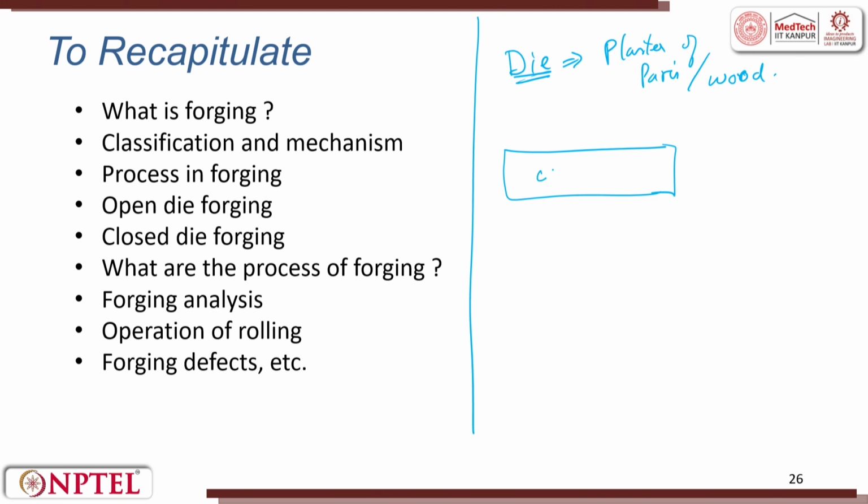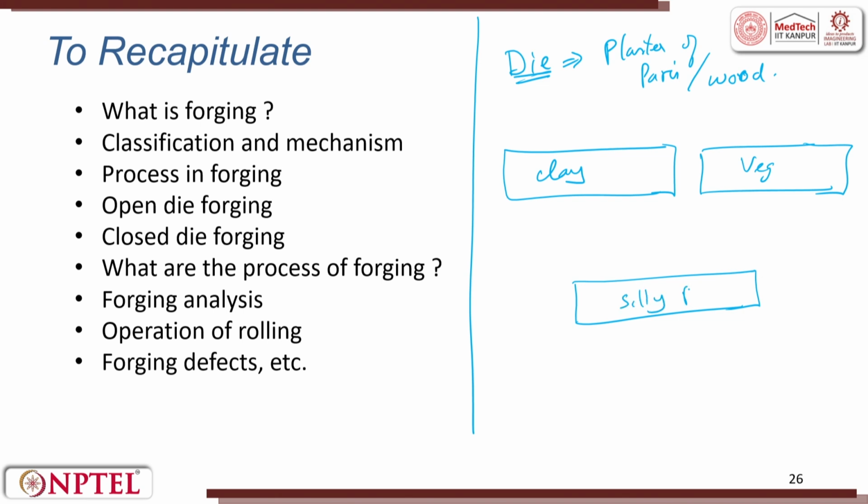Let it be clay, or some vegetable, or you can try silly putty, which is used for sealing glass windows. Try to take 3 of them, or you take M seal.